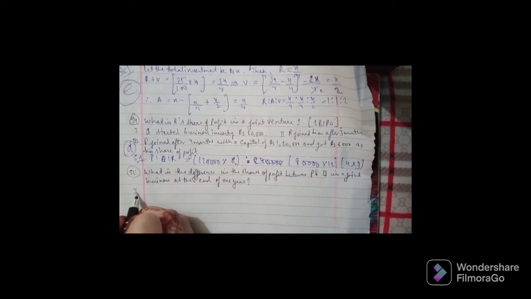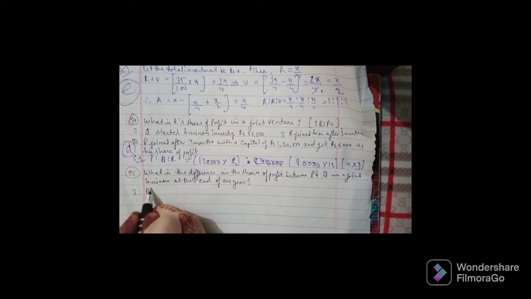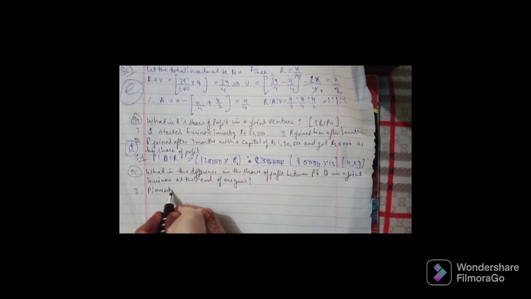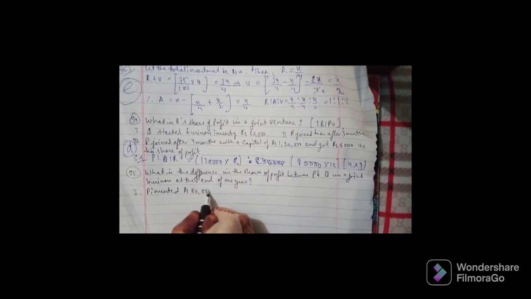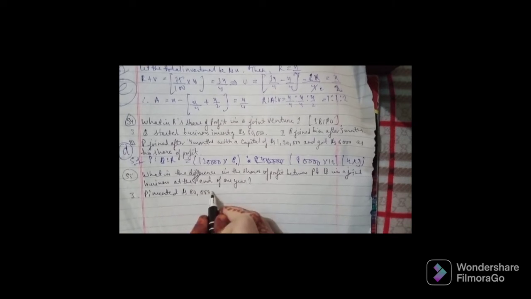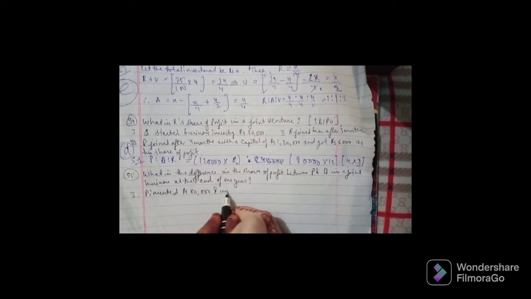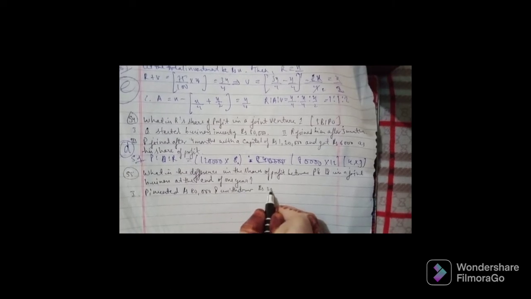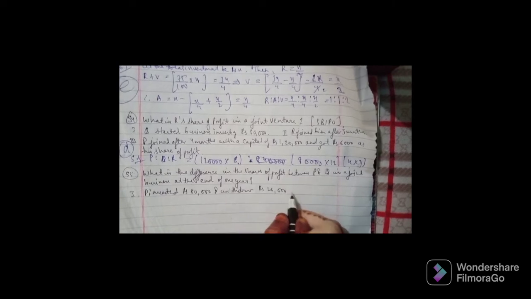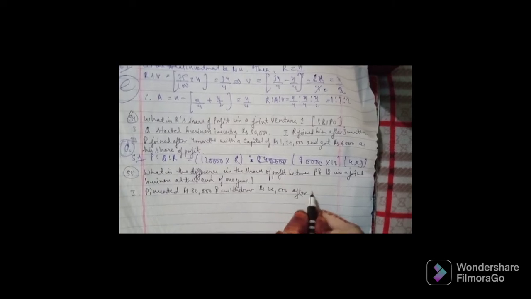The first statement we have, P invested rupees 80,000 and withdrew rupees 20,000 after 6 months.